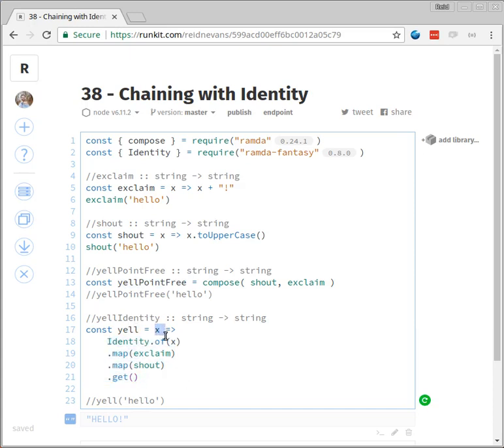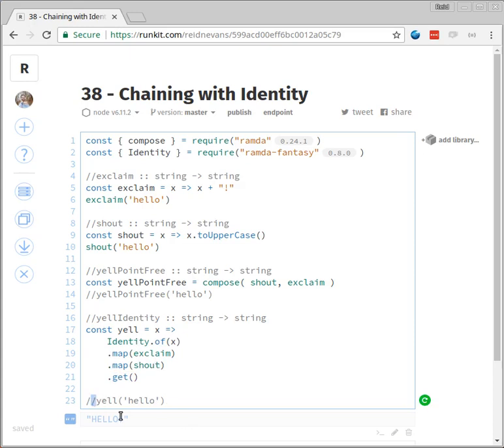In this case, we are saying, yes, we do have an argument, and then we wrap it up in identity, map over it, and then get the result out of the identity. Because of what identity is, it's very, very safe to call this get, whereas in a lot of other types that we would have mentioned, calling get would not be a safe thing. With identity, it really is safe because it's just wrapping this up so that we can map over it.